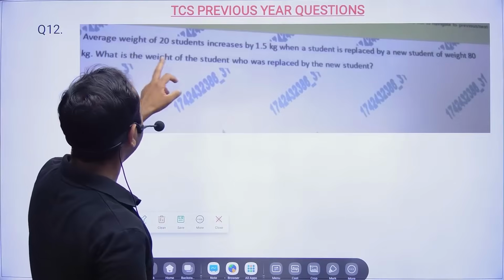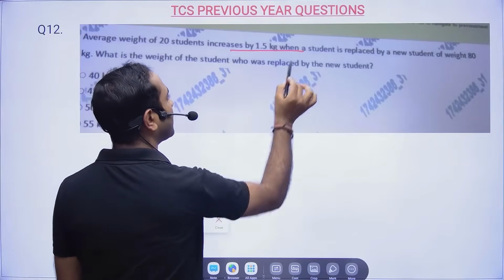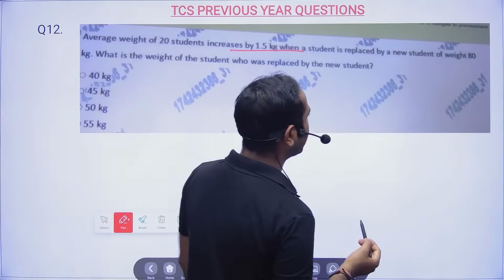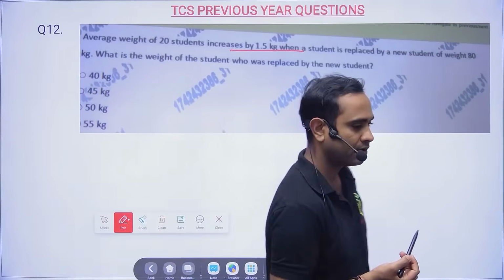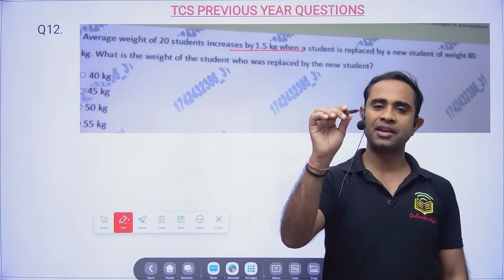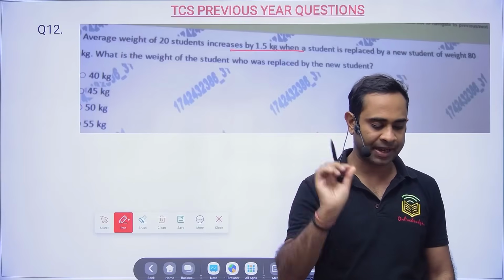Average weight of 20 students increases by 1.5 kg when a student is replaced by a new student of 80 kg. What is the weight of the student who was replaced by the new student? For this you don't need the pen and paper, you should be able to tell directly.